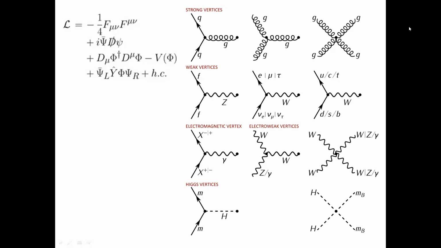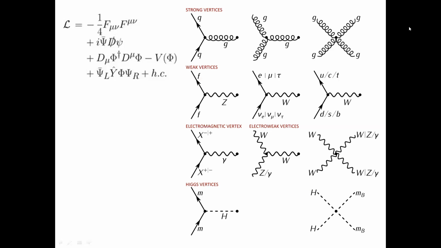And in the other lines, D mu phi also provides the interaction between the gauge boson and the scalar boson. And in the potential V of phi, it includes the mass of the scalar boson and the self interactions of the scalar boson. And the final line, called the Yukawa interaction, is the interaction between the spin one half fermions and the spin zero scalar boson. And the several possible interaction vertices of the Standard Model are represented on the right-hand side as Feynman diagrams.